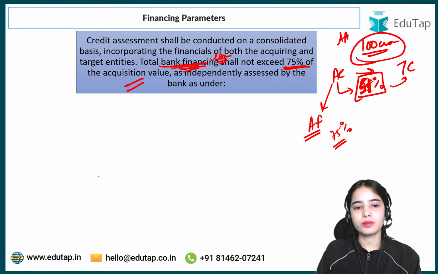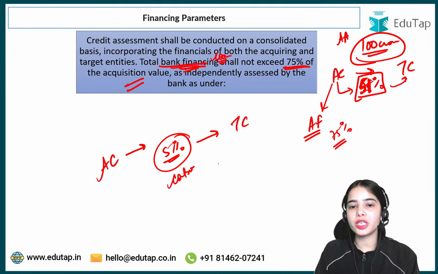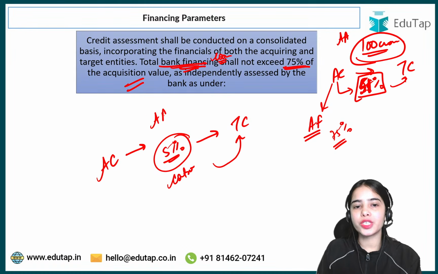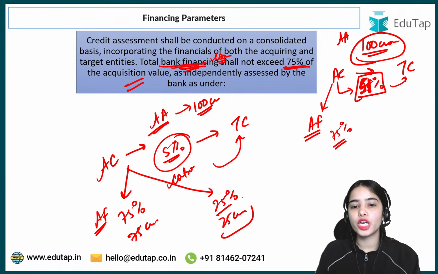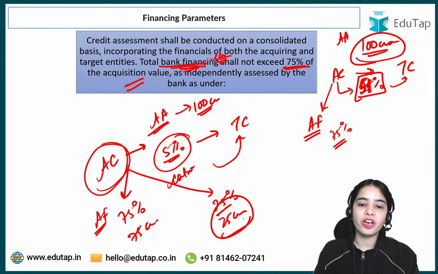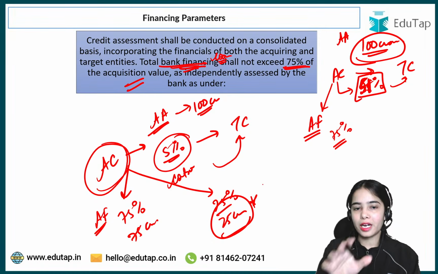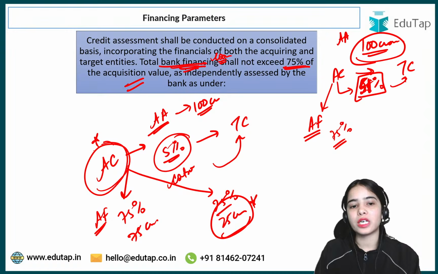So basically, if the acquiring company is acquiring 51% of the stakes in the target company, that means it wants to have major control of the target company, and the acquisition agreement is of 100 crores. The maximum acquisition finance that can be provided is up to 75%, that is 75 crores. The rest of the money, that is 25%, or 25 crores, should come from the own sources of the acquiring company. Okay, so 25% of the acquisition agreement money should come from the funds of the acquiring company.